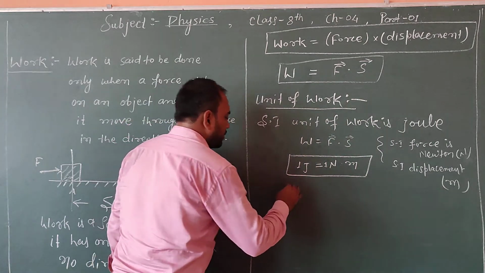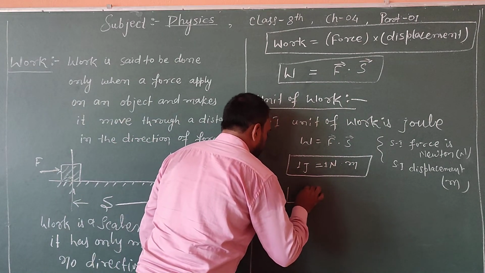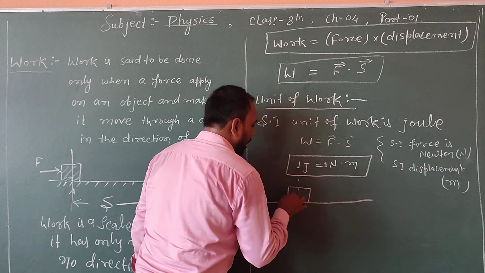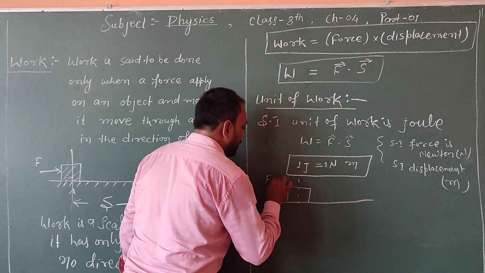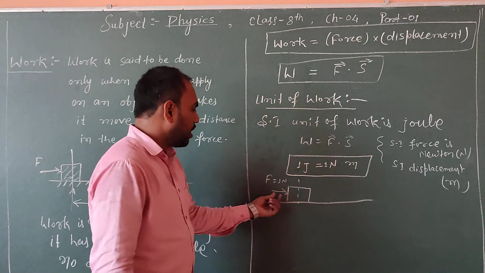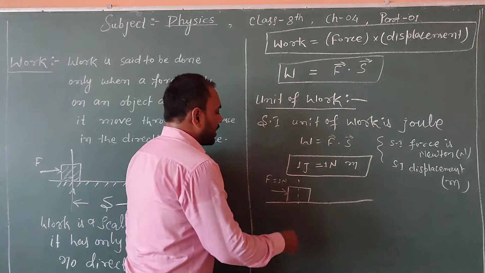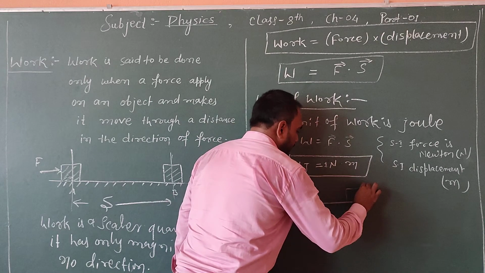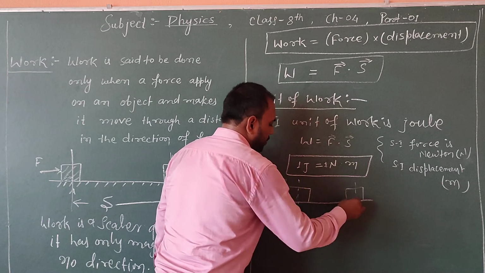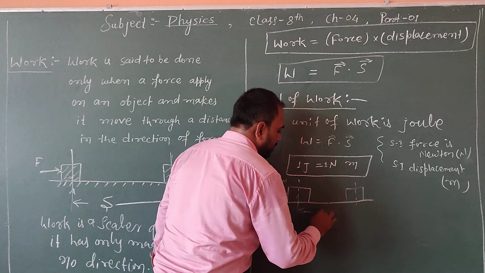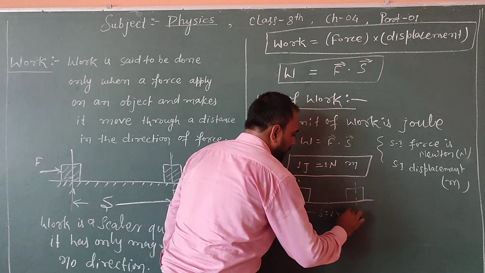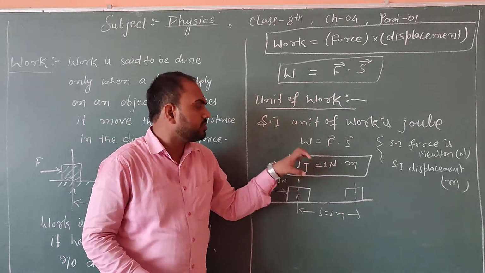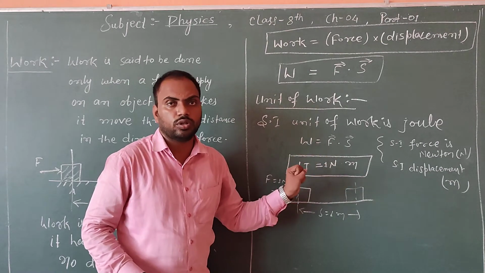When a body is displaced by 1 meter, that is, the displacement is 1 meter, by applying a force of 1 Newton, then the work done on the body is said to be 1 joule.